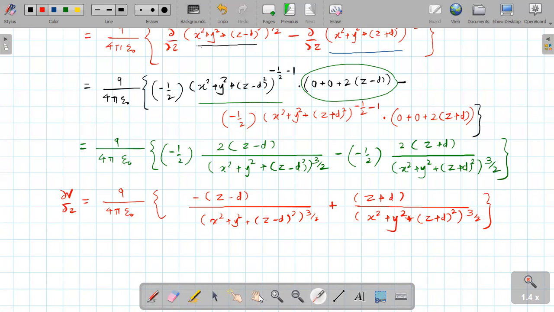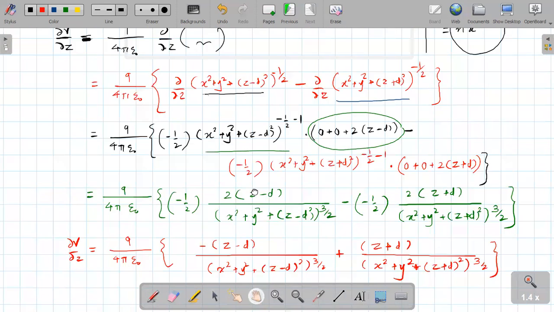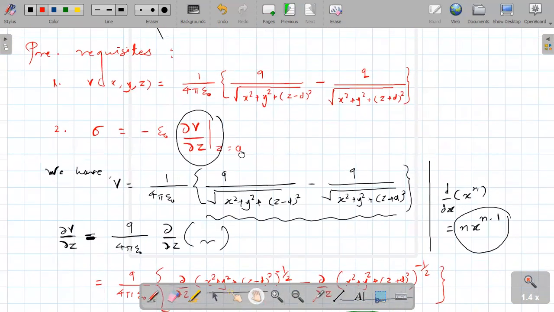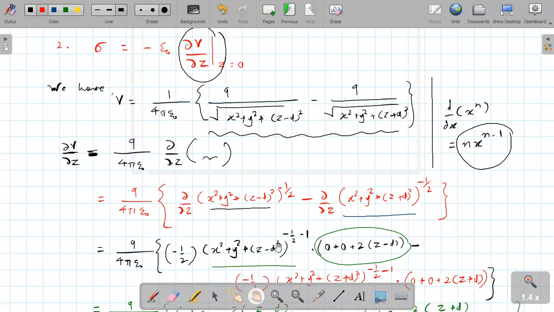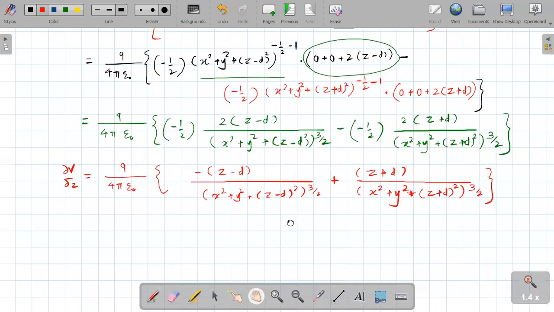But yes, we need this del v upon del z at z equal to 0. What is important? z equal to 0. Understood? Therefore, what will be the next step? Anyone? Put z equal to 0. Okay, and therefore, can I proceed? Yes, sir. Yes, superb.